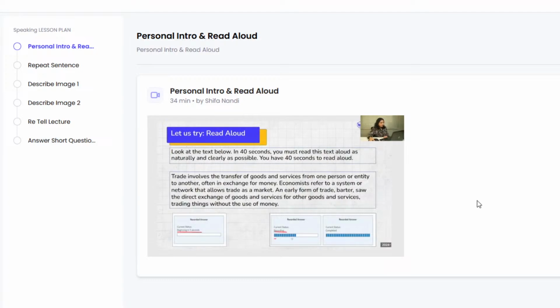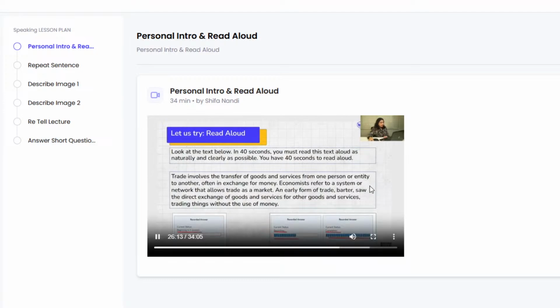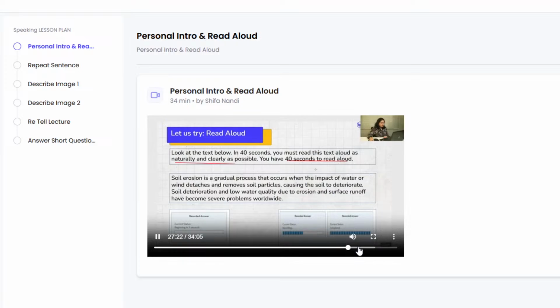At that point of time, you can see that the progress bar has turned blue and it is moving ahead. And when the time is up, the status will change to completed, and that's when the progress bar reaches the extreme right end. And that's when the mic goes off and the recording stops. So remember that you will only be able to record once, and you cannot record the moment the status shows as completed. And you have 40 seconds to read aloud.